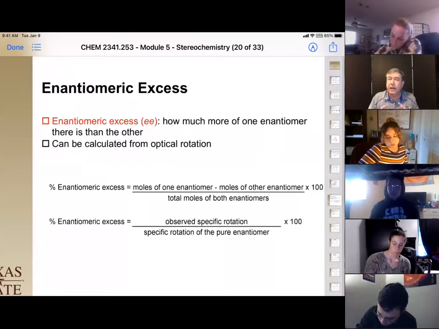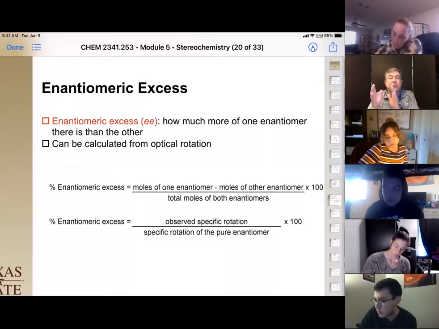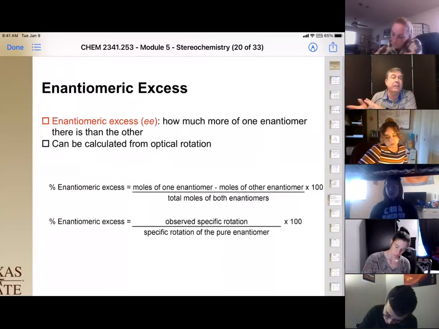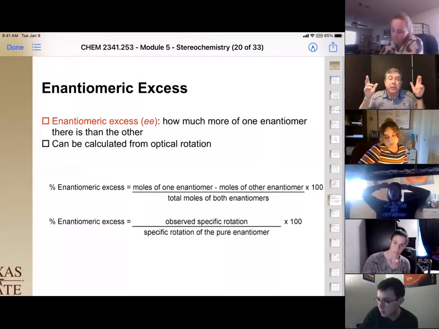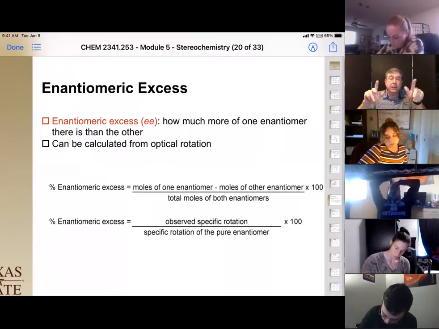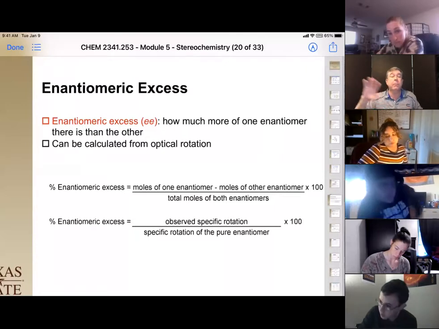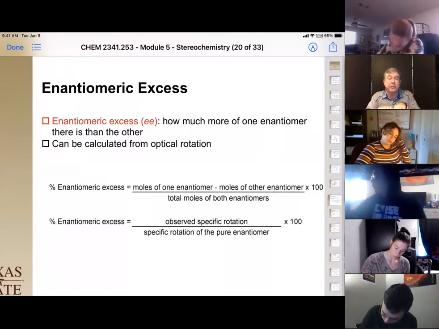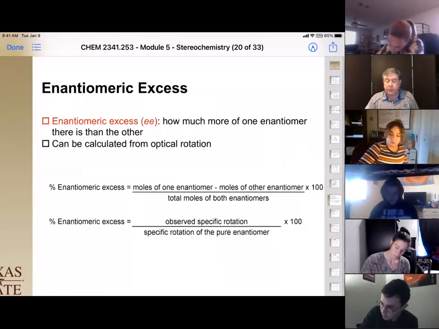So it's not that we have 25% of it is one compound, therefore we're going to have 75% of the rotation. It doesn't work that way because the ones that are equal and opposite cancel each other out. So we're only looking at the molecules above and beyond the canceling each other out, giving us an optical rotation.